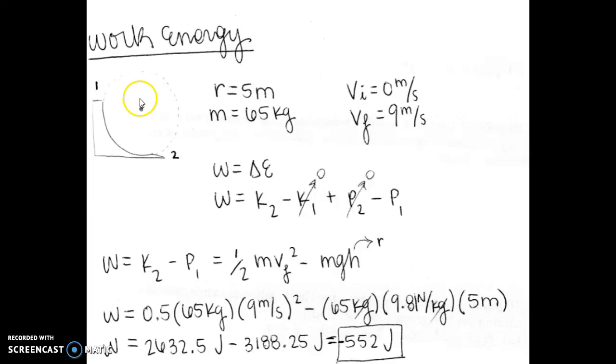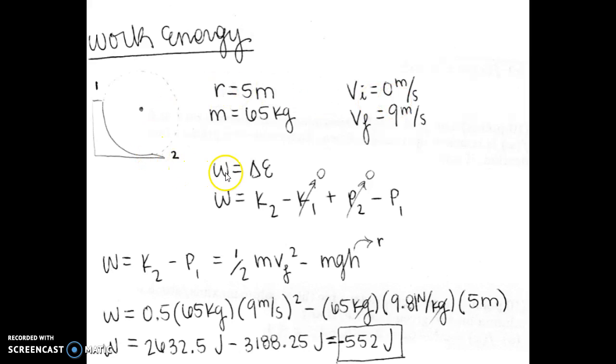In this physics question, we have a scenario where a skater is going down a skate ramp in the shape of a quarter circle with a radius of 5 meters. The skater with his skateboard has a mass of 65 kilograms, and he rolls down this ramp with a final velocity of 9 meters per second. If he starts at the top at rest, he has 0 meters per second as his initial velocity. This question wants us to solve for the amount of work done by the friction as the skater goes down the ramp.